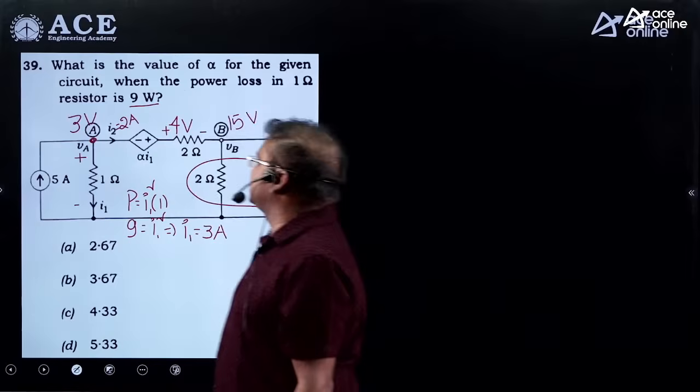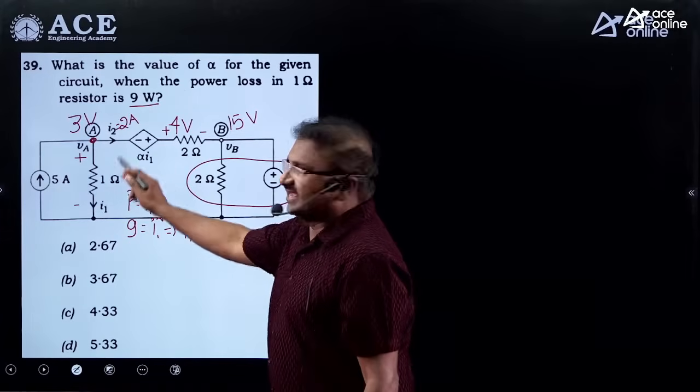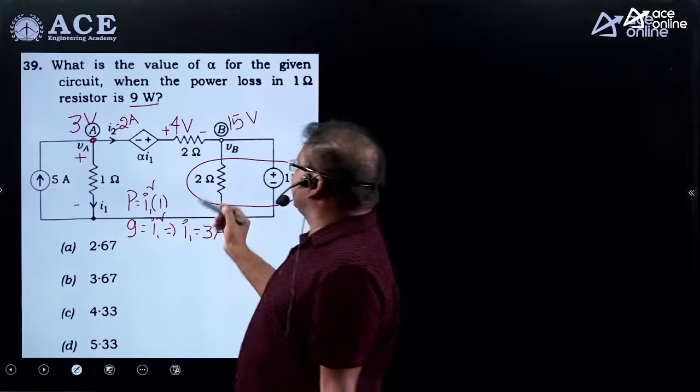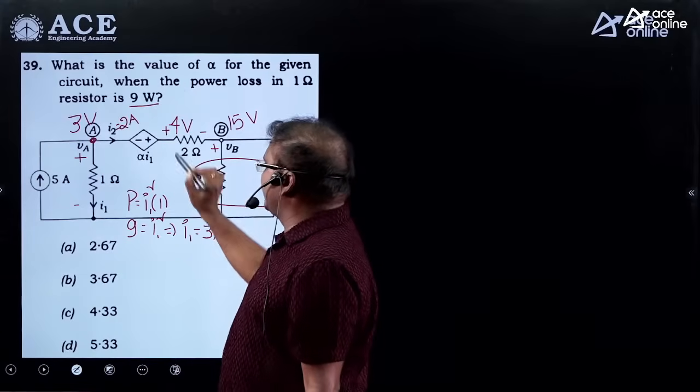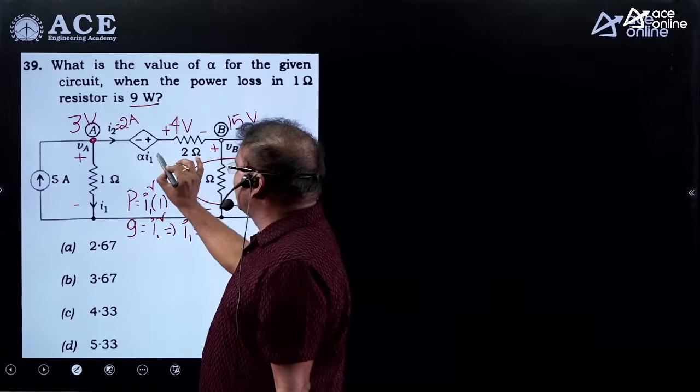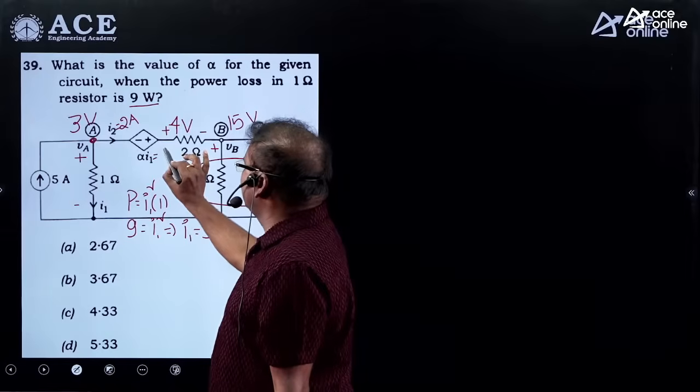Now guys, once you define the voltage across the 1 ohm resistor as 3 volts, with positive and negative polarities as marked, you can apply KVL here. By taking the KVL you will get the direct expression. From that you are going to get the alpha value, since you know that the I1 value is equal to 3 amperes.